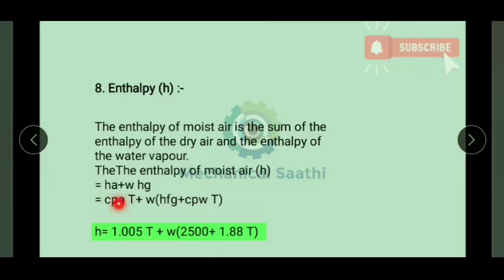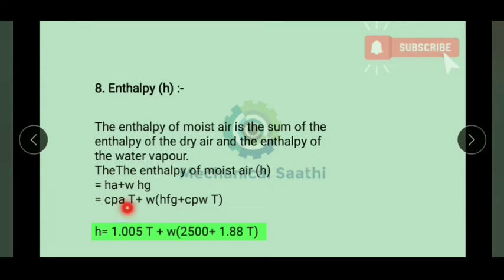If we calculate the air enthalpy, it will be equal to CPA, the specific heat of air at constant pressure, multiplied with temperature, where we take the dry bulb temperature, plus the humidity ratio into the latent heat, plus again the sensible heat, which is CPW, the specific heat of water at constant pressure, multiplied with T, that is DBT.